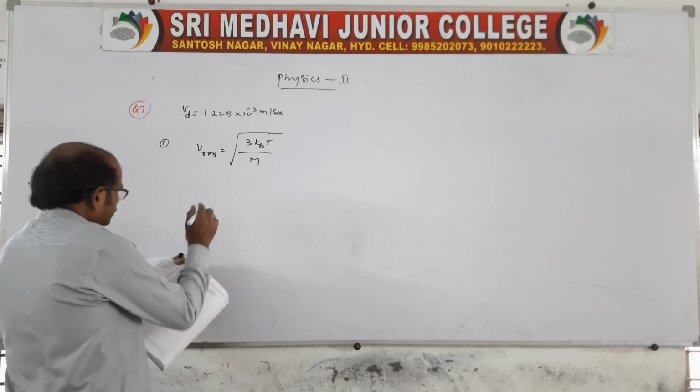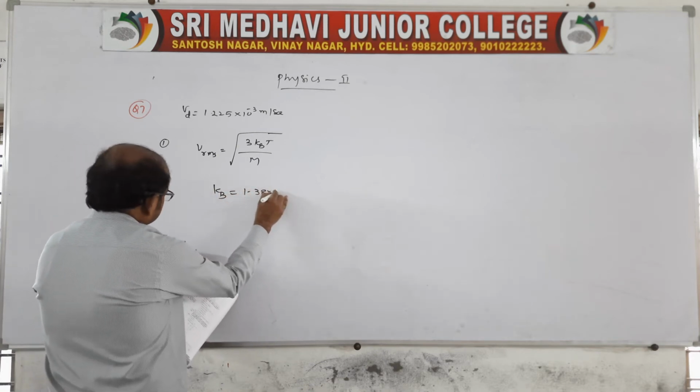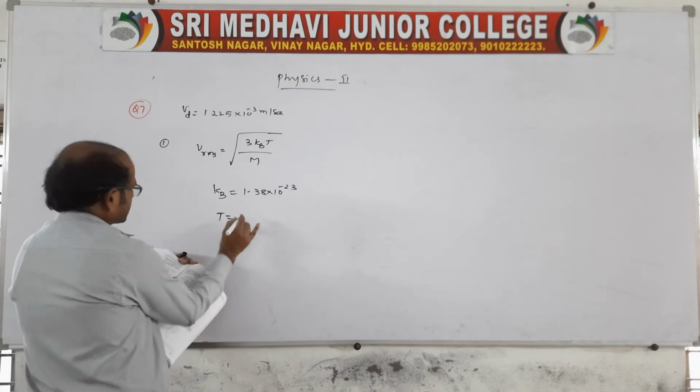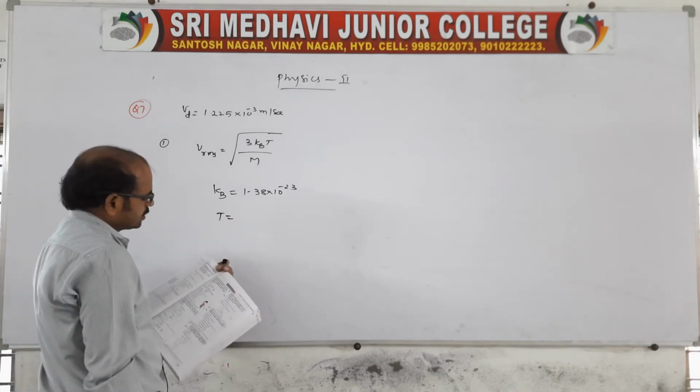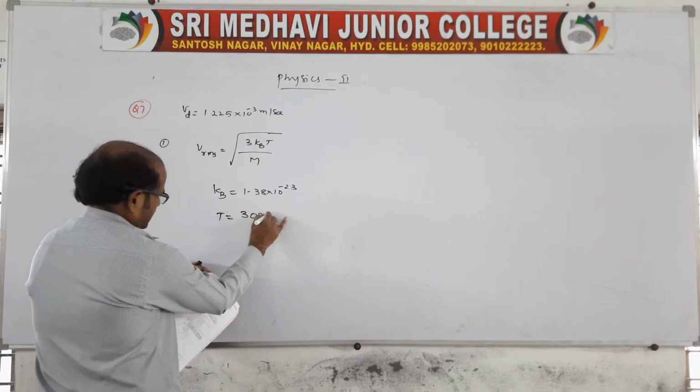Of course, we know Boltzmann's constant kb is 1.38 into 10 power minus 23, and capital T, you take 300 kelvins, since it is asking for normal temperature.